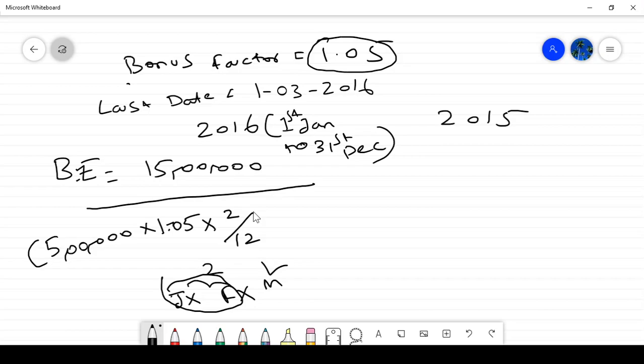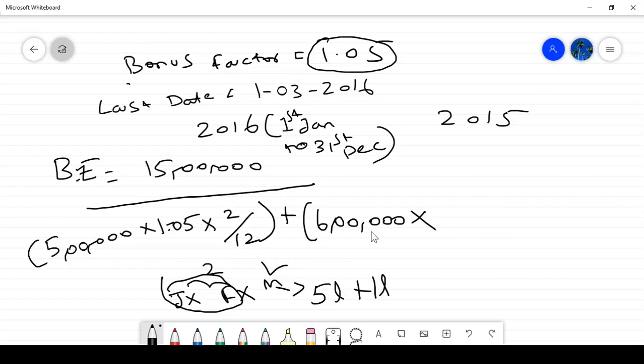So 6 lakh shares into how many months am I holding them in 2016? From March only I am holding these shares, correct? So in this year I have 10 months. Out of 12 months I invested my money for 10 months.